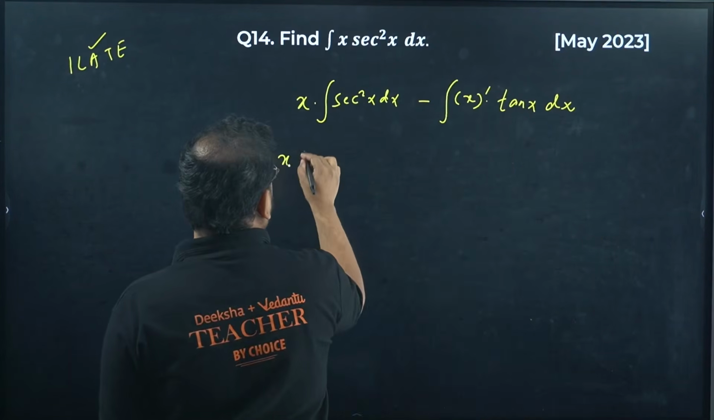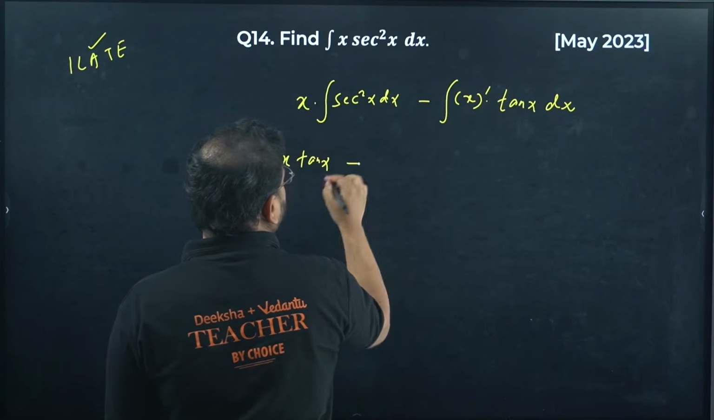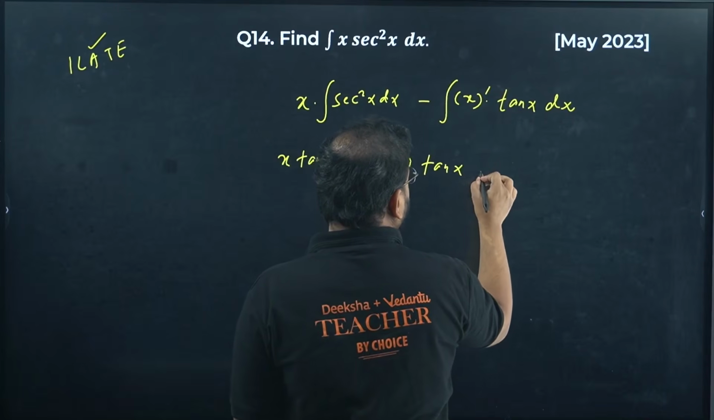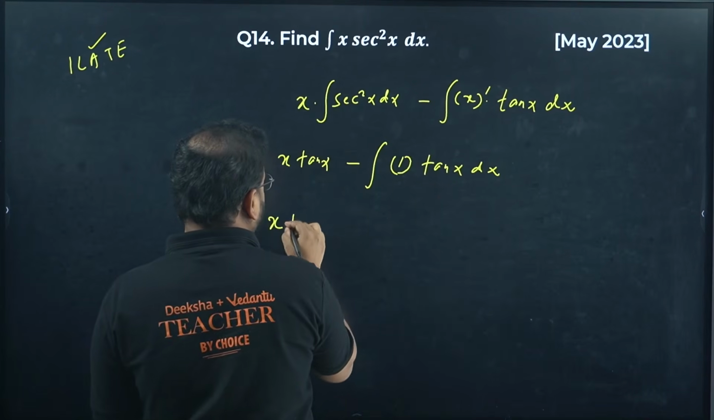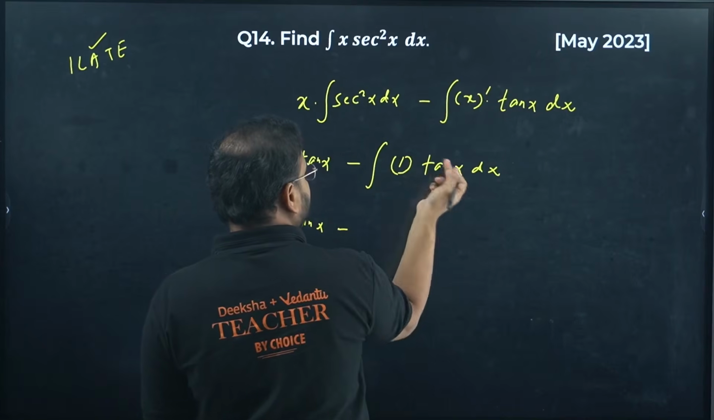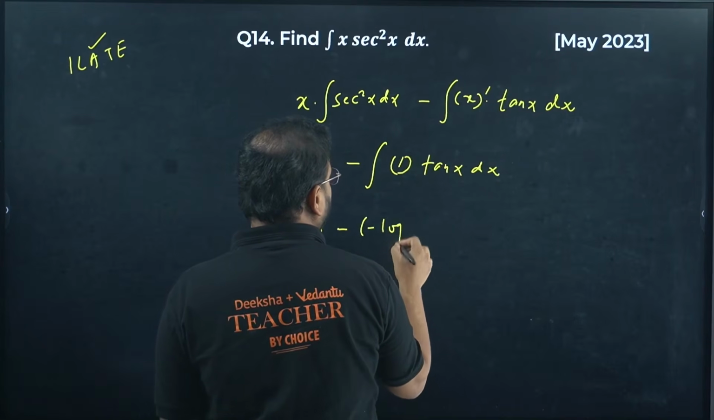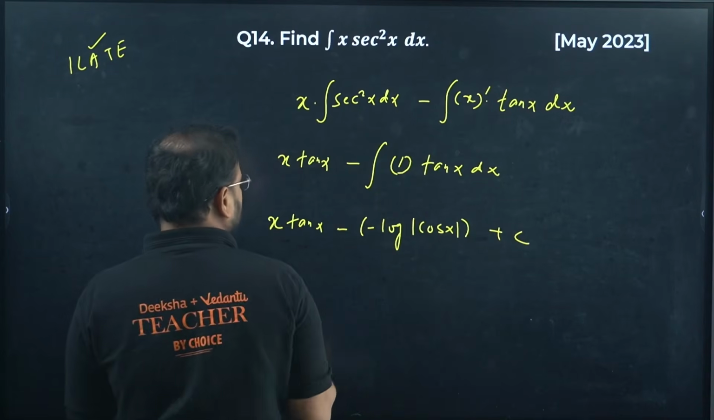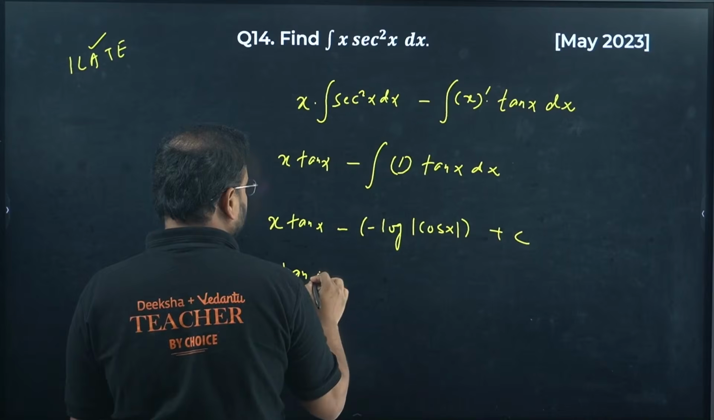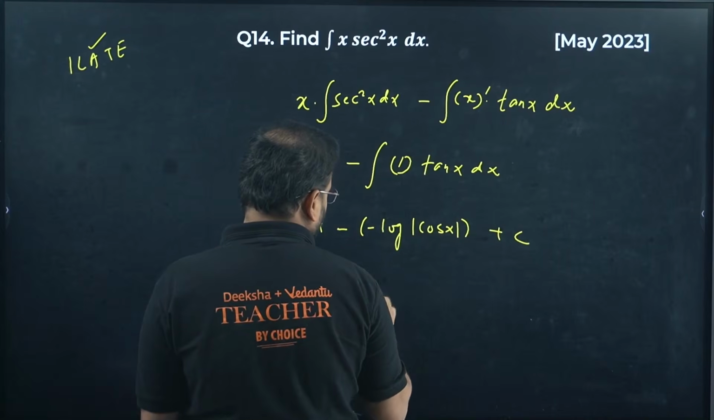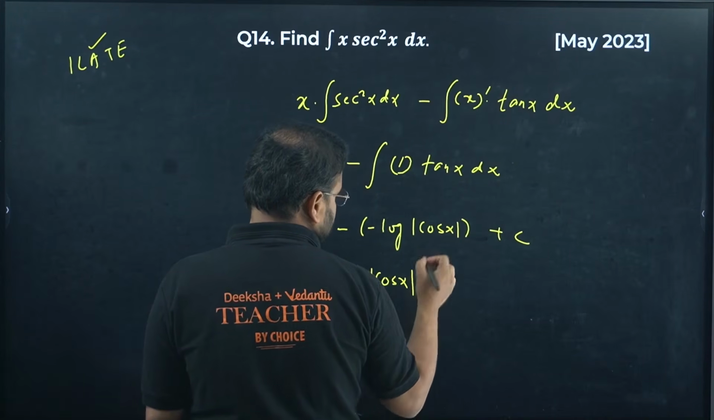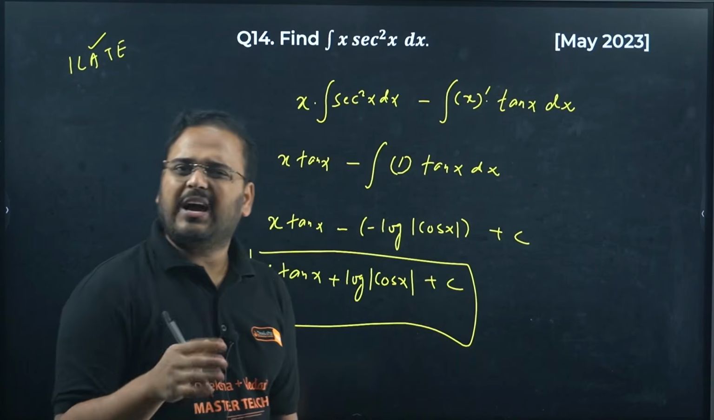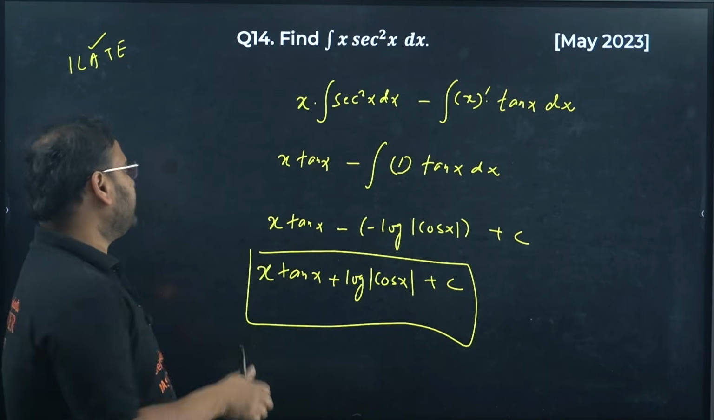This is again x tan x minus, you'll have over here 1 into tan x dx. So x tan x minus the integration of tan, which is minus log cos x, plus c. Minus of minus becomes plus, so we have x tan x plus log cos x plus c. If somebody is thinking, sir, the integration of tan is actually log secant, that is also true. The integration of tan is both values, right?